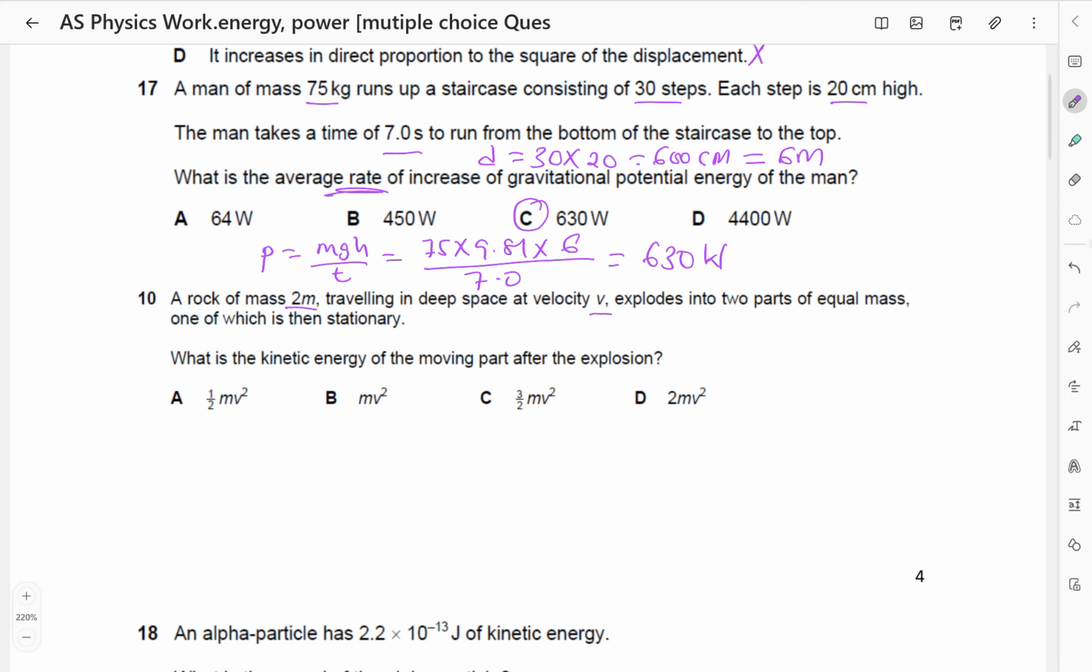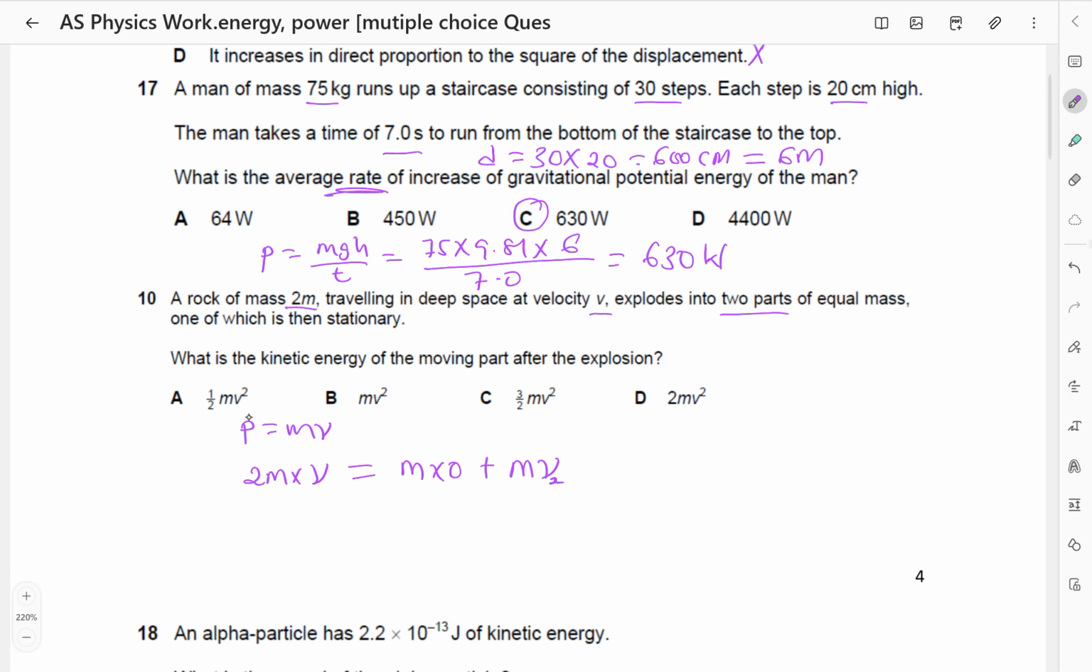So by conservation of momentum, we know that momentum is equal to mass times velocity. The rock was moving, so its initial momentum was 2m times the velocity v. It explodes into two parts of equal mass. Since the total mass of the rock was 2m, each mass must be m. One is stationary, so its velocity is 0, plus the other one is now moving, so its mass is m. Let its velocity be v2.